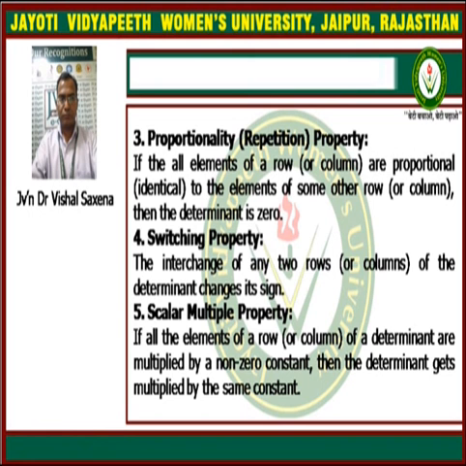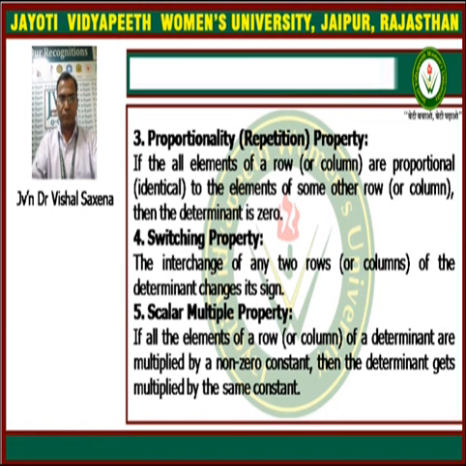It means that if we multiply a row or a column with any non-zero constant, the value of the determinant gets multiplied by that constant.